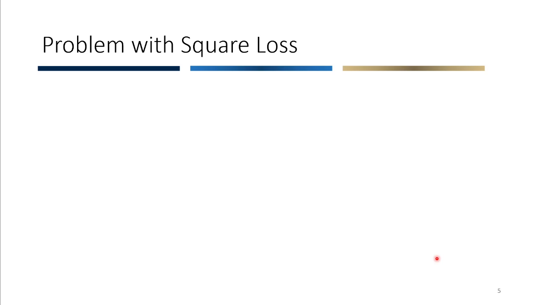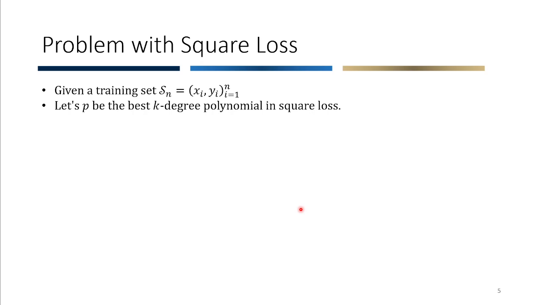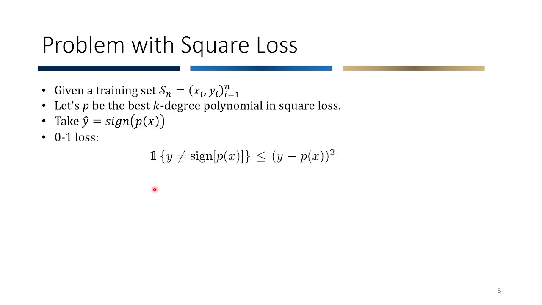In order to understand the issue with the L2 polynomial regression, let me start with this argument. Let's say we have n training samples, and let p be the best degree-k polynomial minimizing the square loss. Let's take y hat to be the sign of this p. Then let's compute its 0-1 loss.